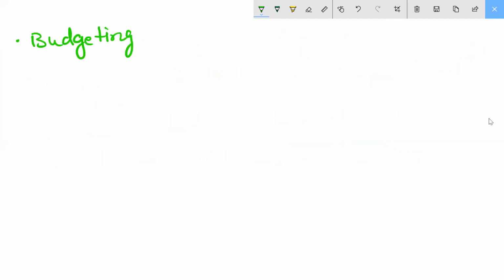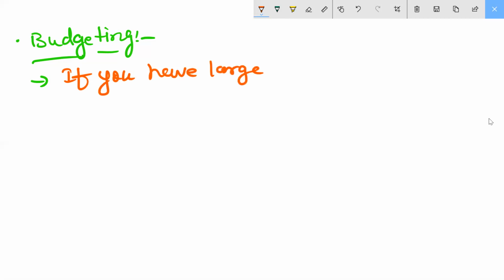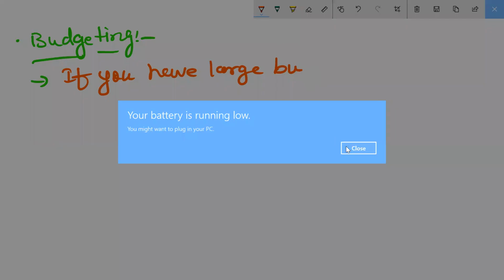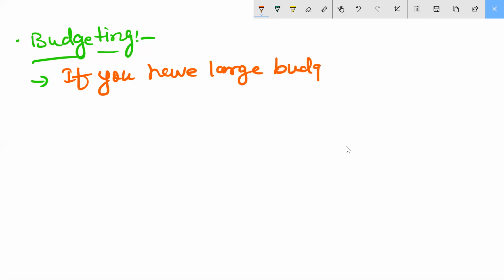Budgeting part is coming. Okay, what is your budget? See here, this is telling you about the budget. If you have a large budget, let me complete this part.